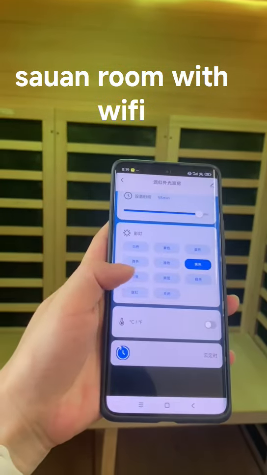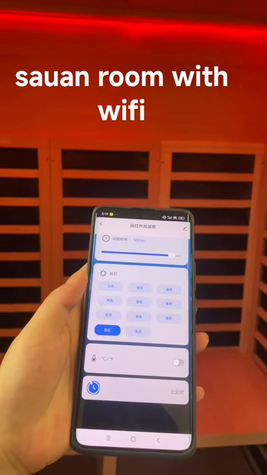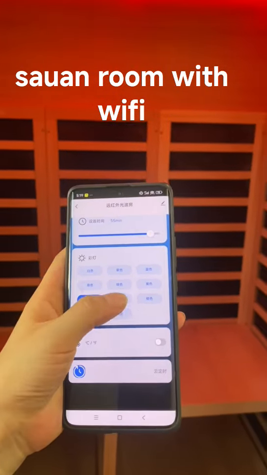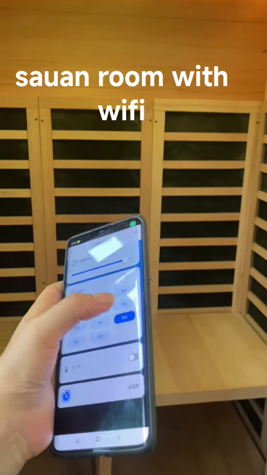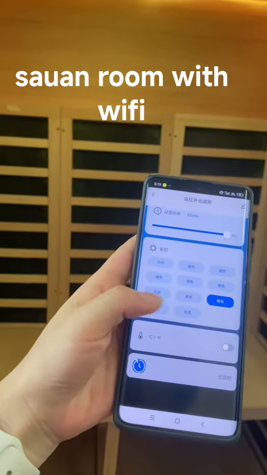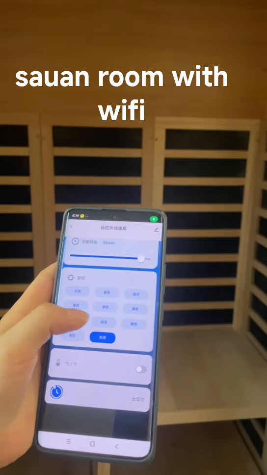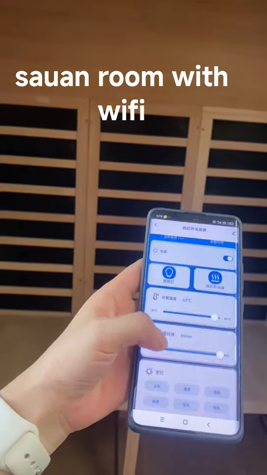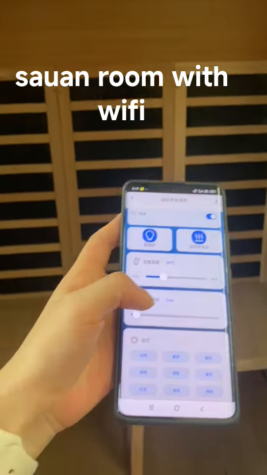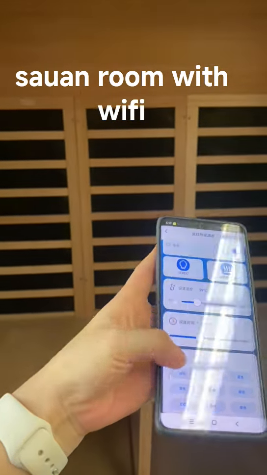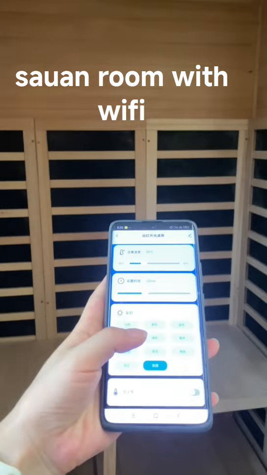Yellow, red, changing, orange, rose, and close. Also the temperature, time, turn off. It's very easy.